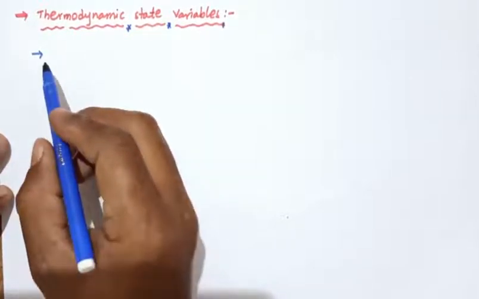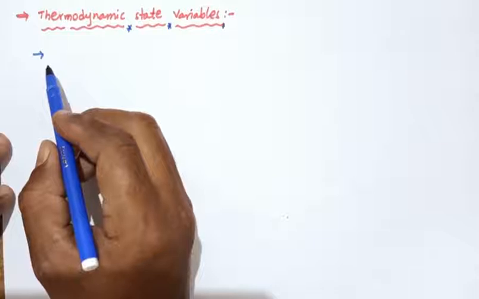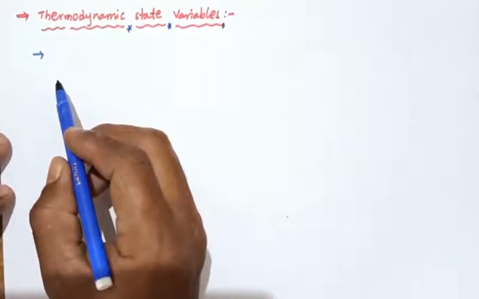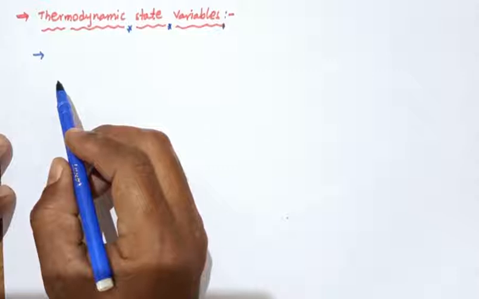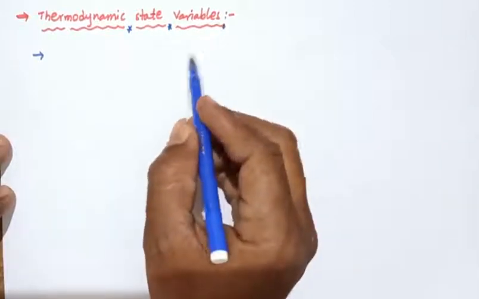Every thermal equilibrium state of a thermodynamic system is completely described by some specific values. These specific values are called the thermodynamic state variables.